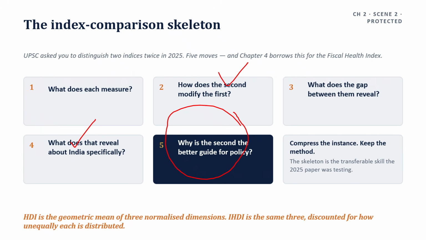It is computed as the geometric mean of the 3 normalized indices. IHDI is the same 3 dimensions discounted for how unequally each is distributed. It is the level of human development actually experienced by a typical resident. The gap between them is the loss due to inequality.